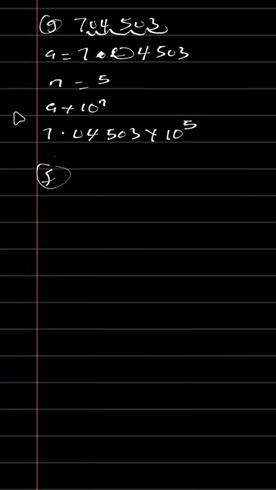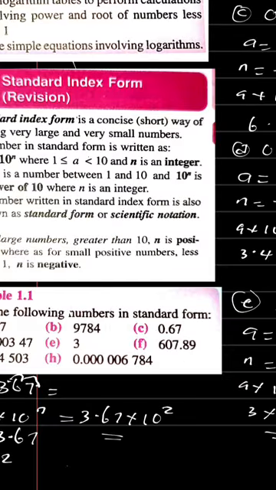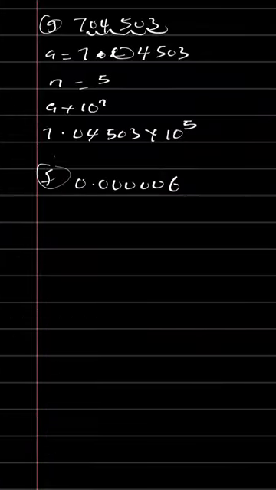So question F is giving us 0.000006784. I explained this one before, in the simplest way. Indicate your point at the first number after the zeros, that is between 6 and 7 here. So our a is equal to 6.784. That is our a.